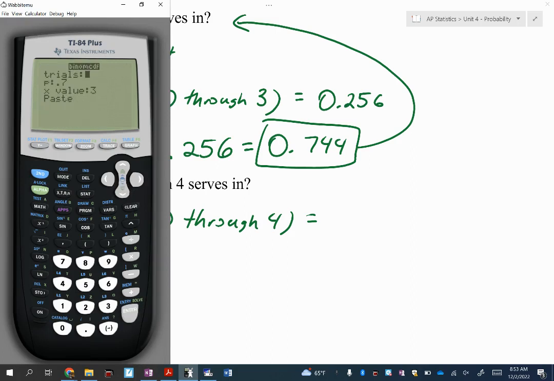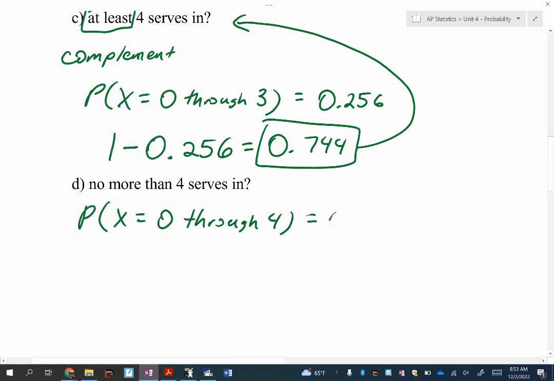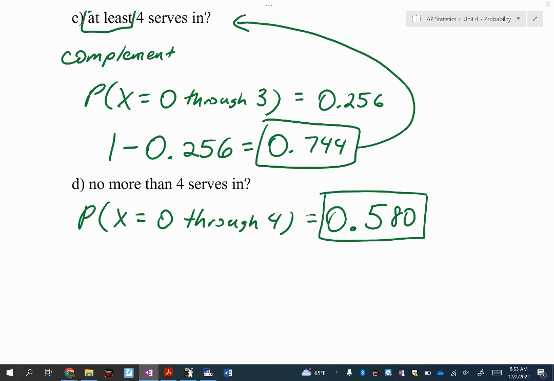And this time we are going to type in 4 because we want to do 0, 1, 2, 3, 4. So that's going to be 0.580. Okay, any questions on the first page? There is a back page. I know, excited. So when you're ready, you can flip over to the back side.